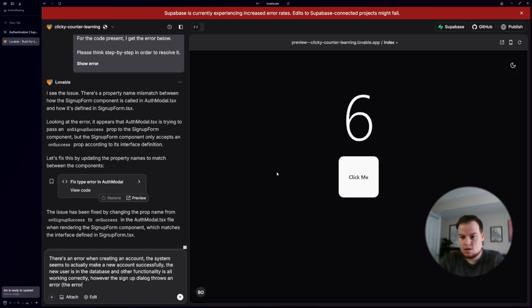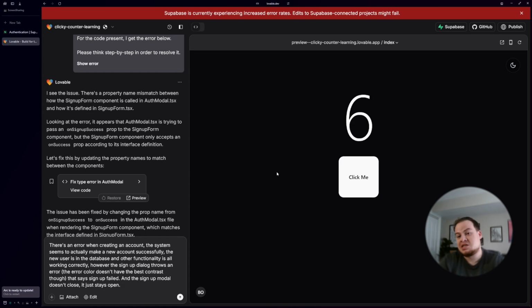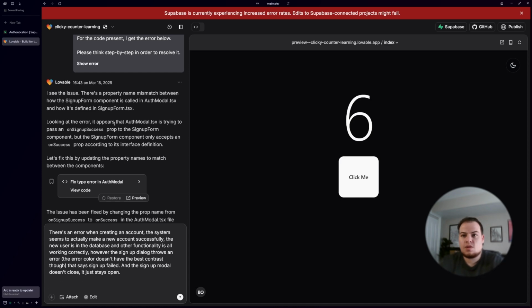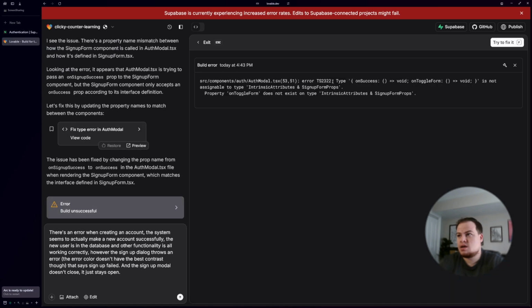The error color doesn't have the best contrast. It's kind of a faint red. That says sign up failed. And the sign up modal doesn't close. It just stays open. Yeah, that's what doesn't close means, right? Meanwhile, it looks like it supposedly took care of the error, but I didn't watch close enough if this is the same one or a different one. We're going to have it try and fix it again here.